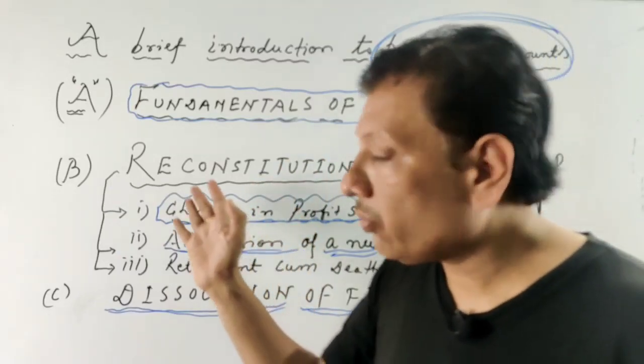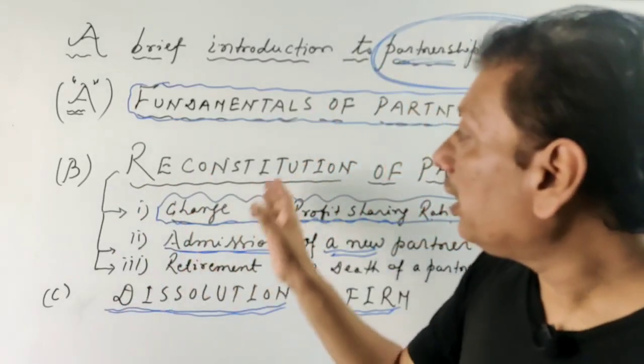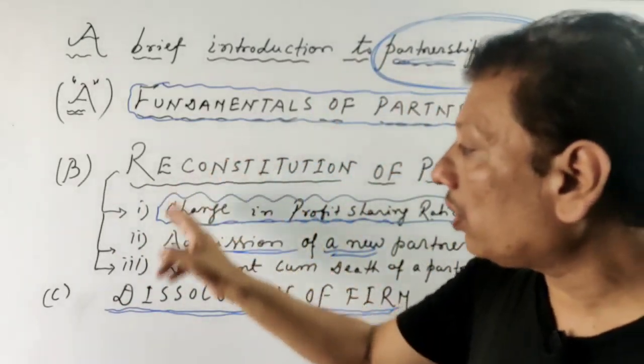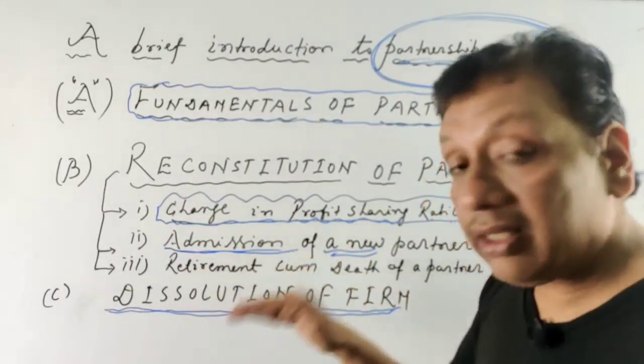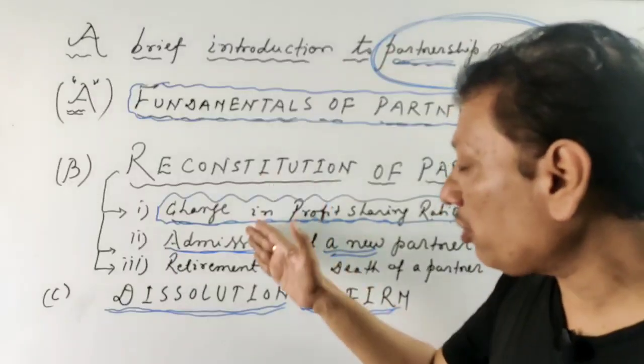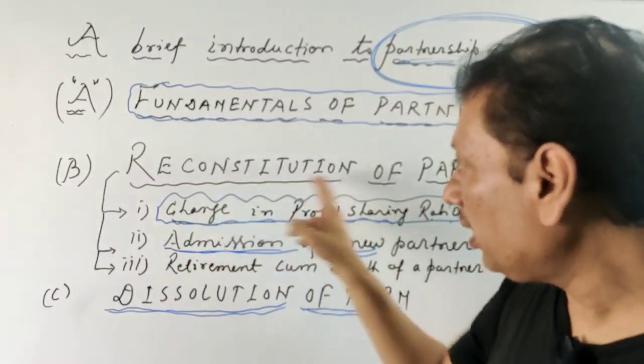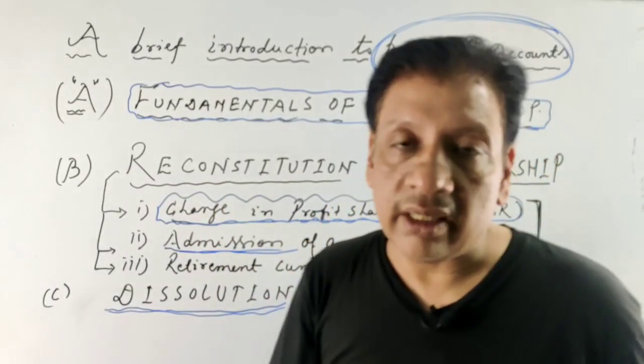And one thing I would like to say to you all, friends: reconstitution of partnership is also called dissolution of partnership, but dissolution of firm is the next segment. This is different. Dissolution of firm and dissolution of partnership are different. Dissolution of partnership means reconstitution of partnership. We will discuss it.